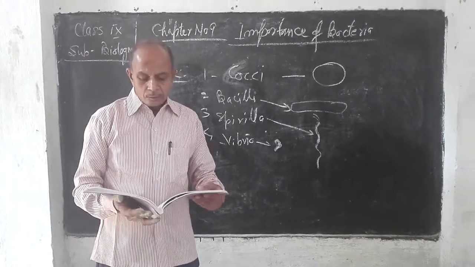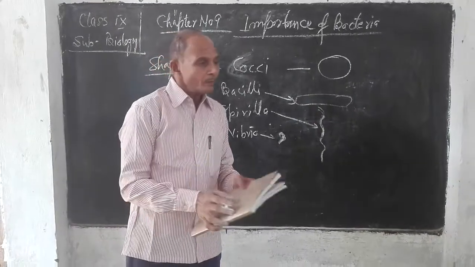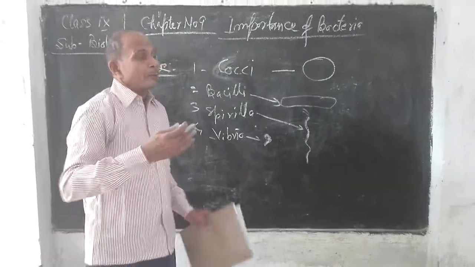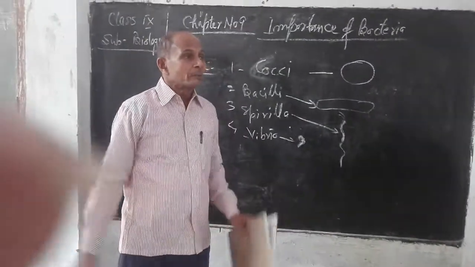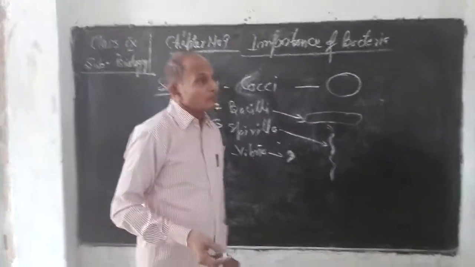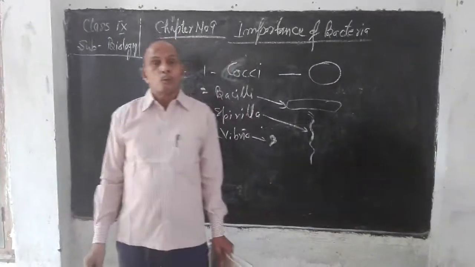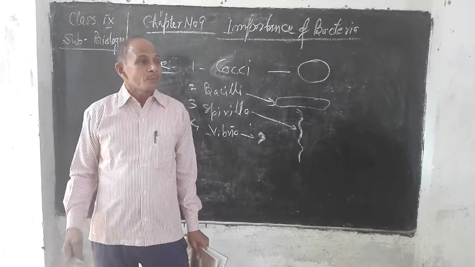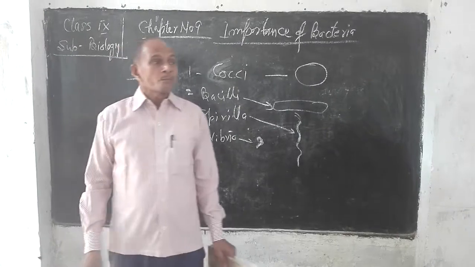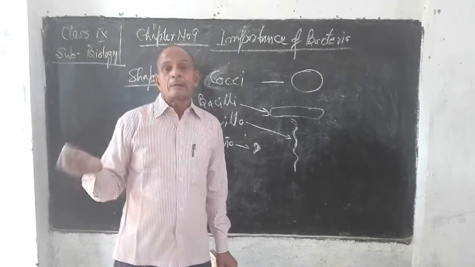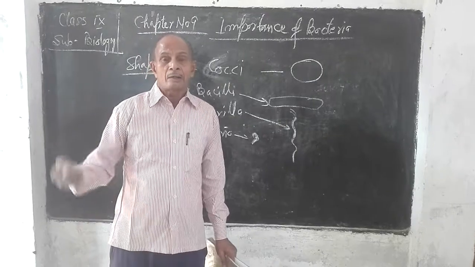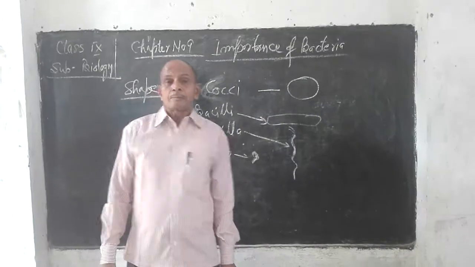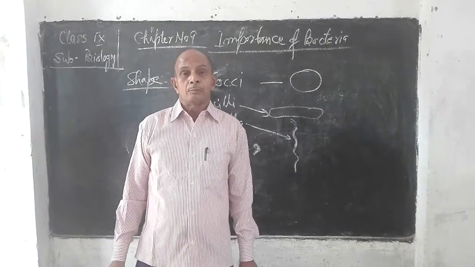Next heading is movement. Now, some of the bacteria move according to the supporting medium. One point we want to say: bacteria are cosmopolitan, means they are found everywhere. There is no place where bacteria are not found. They may be present inside air, soil, water, inside living body. You will be astonished to hear that there are some bacteria which can live in fire also.